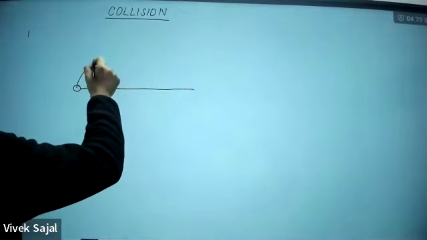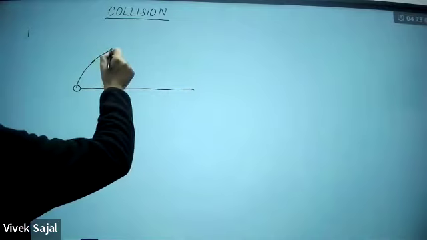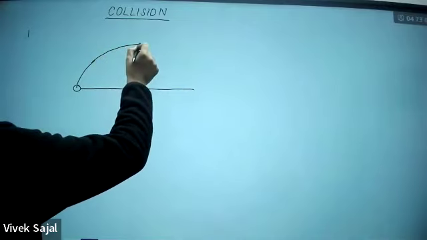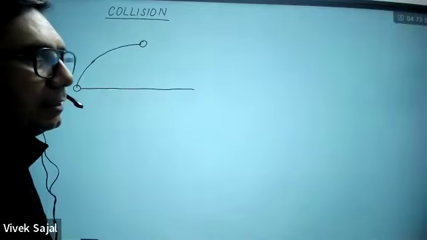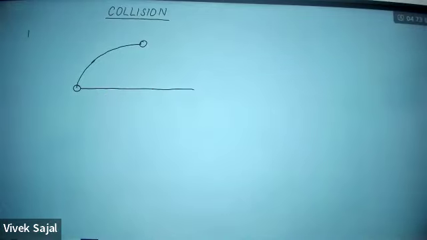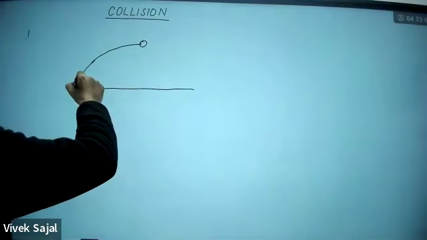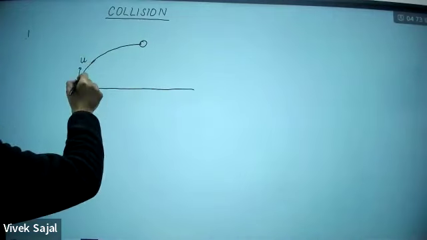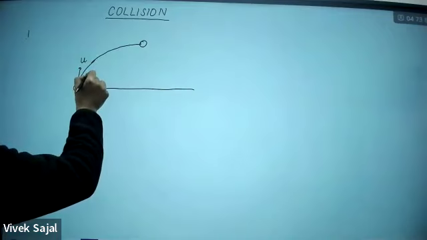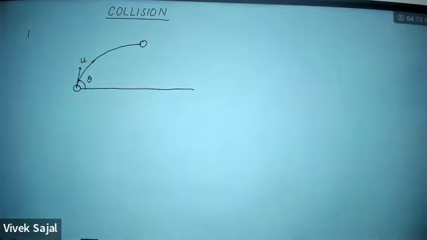It is moving like this on this path, and at the highest point here, it explodes into two parts. So you are launching this with velocity, suppose u, and this will be theta.